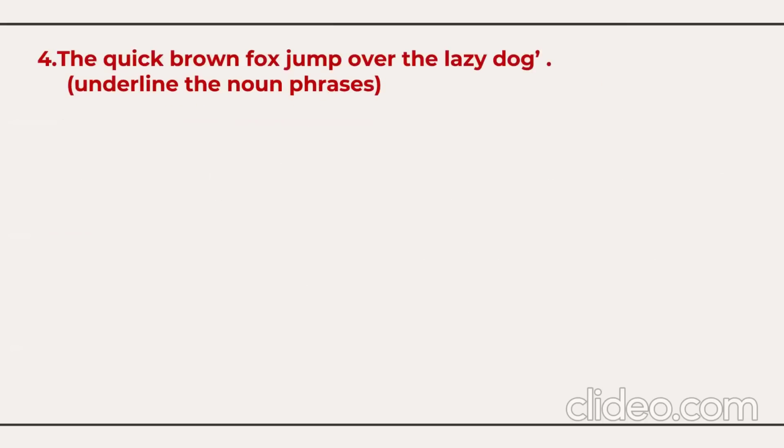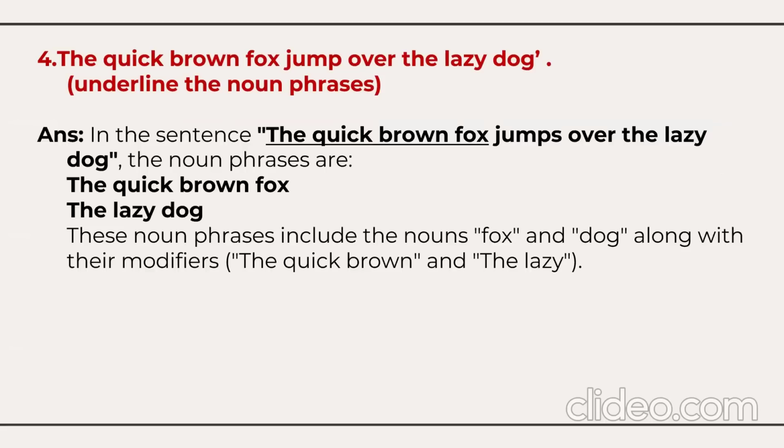Question number 4: the quick brown fox jumped over the lazy dog. You need to find out the noun phrase. Which is the noun phrase here? The quick brown fox and the lazy dog. There are 2 noun phrases. One is the quick brown fox, another is the lazy dog.